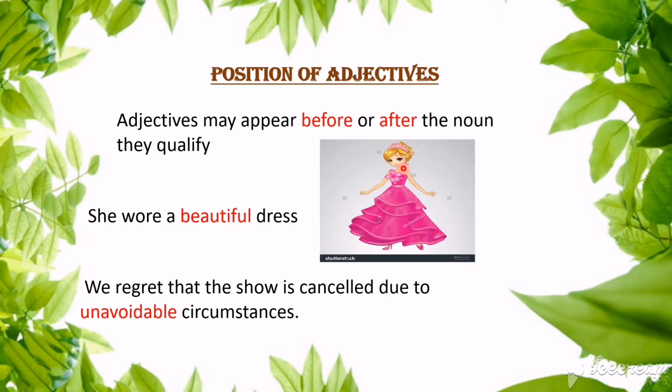after a noun. If you take page number 19 in your textbook, an example is given under the heading position of adjectives. Children, I am taking some examples from your textbook, as well as my own examples like she wore a beautiful dress. Why am I taking some examples from your textbook? Because you need to look at your textbook when I am teaching you. So now take your textbook. You should have the habit of reading your textbook. Only then can you understand the topic even more.